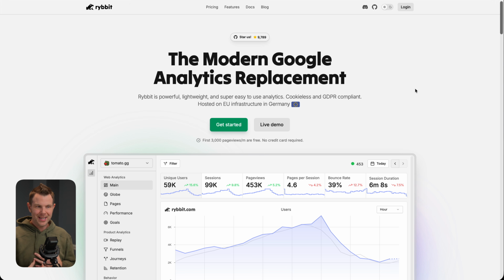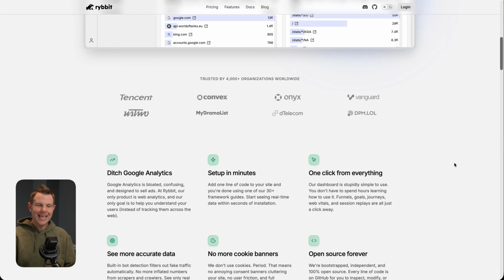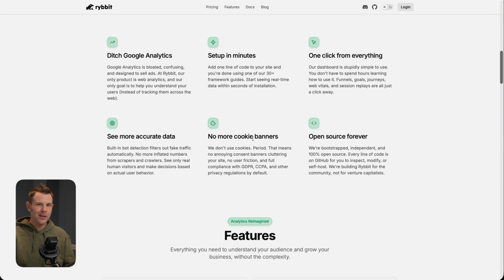Now, I didn't mention it in the intro, but this is fairly privacy-focused software. It is hosted in the EU in Germany, so it's GDPR compliant. It doesn't use any cookies at all, so you don't need to add a cookie banner if the only thing you're doing is running this tool. Now, if you do other things, you still need a cookie banner, but this tool itself does not require any sort of permission because